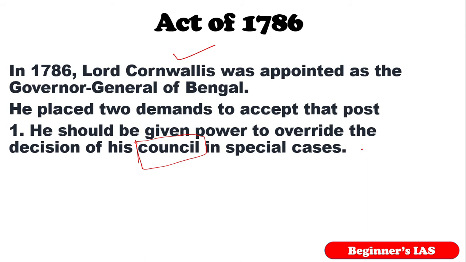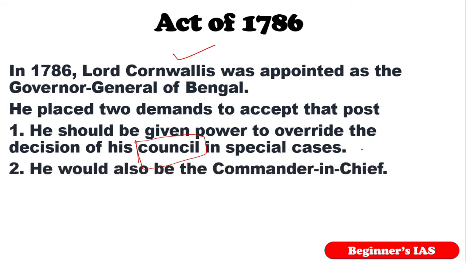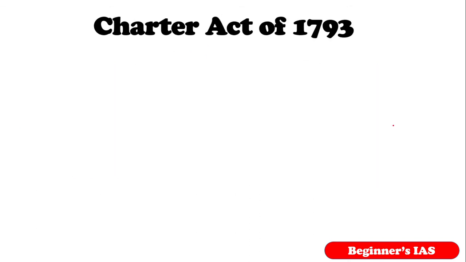And also he put forward one more demand, that he would also be the commander in chief. So these two demands were accepted by the British. Therefore, accordingly, the Act of 1786 was enacted to make both provisions. After that, it made the Charter Act of 1793. So kindly remember, this was the first step.